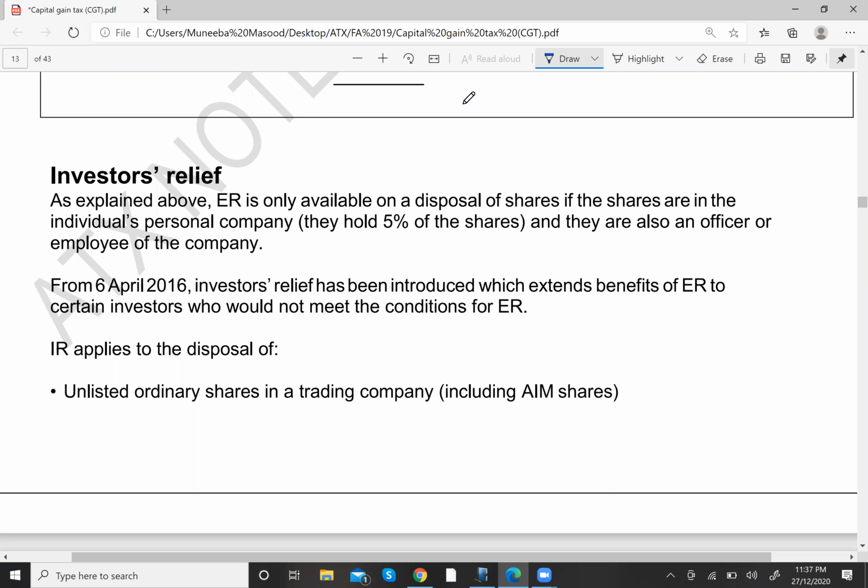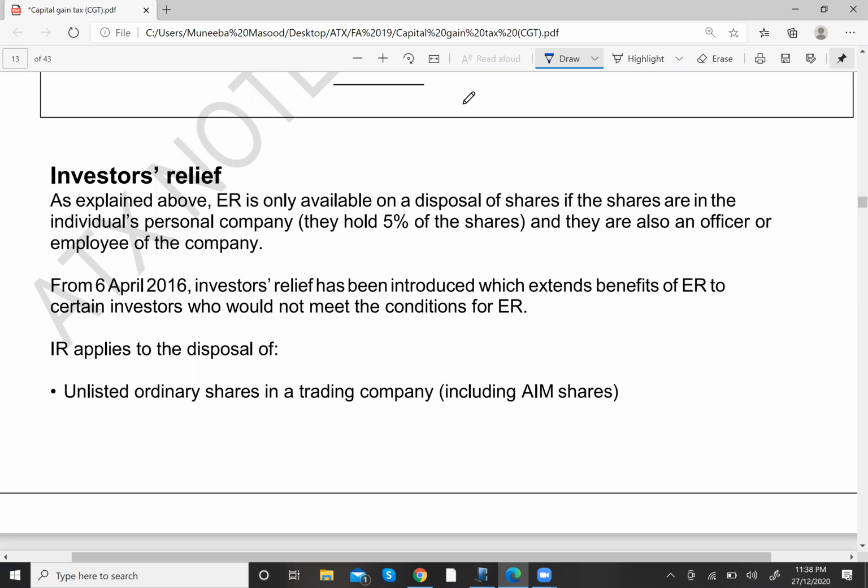Okay, we are discussing investor relief. Now this investor relief is basically a part of entrepreneur relief. Those shares which are not eligible for entrepreneur relief, on those shares you might get investor relief.